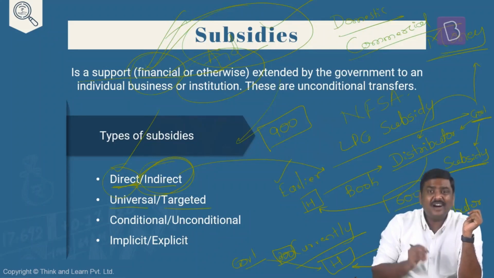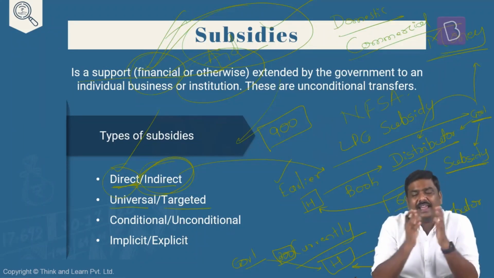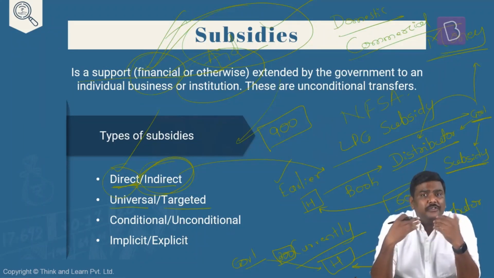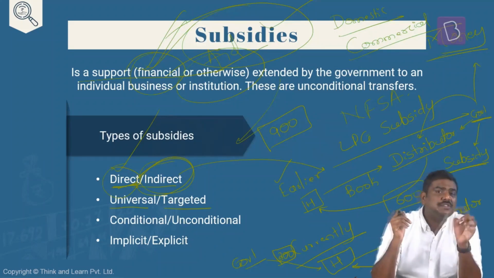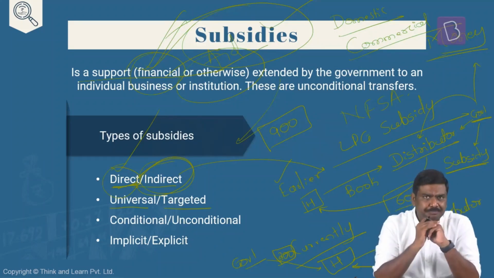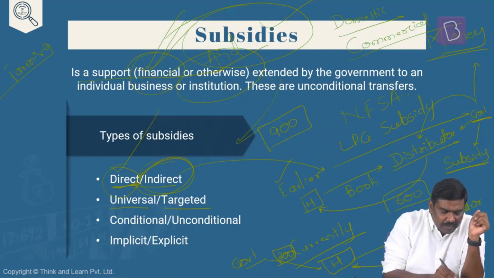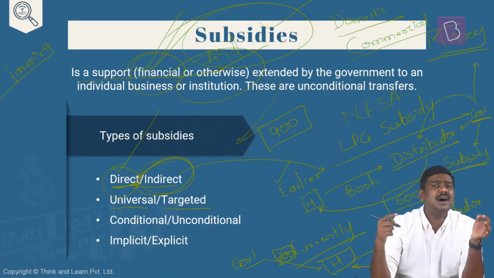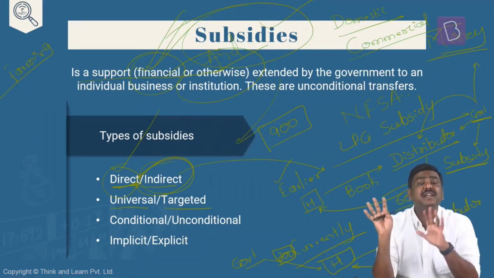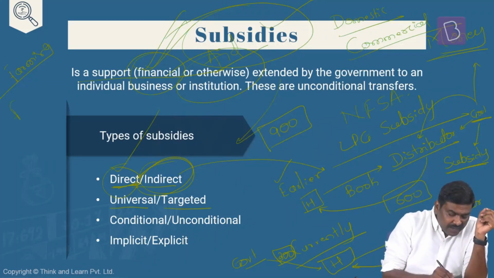Next classification, universal and targeted subsidies. Okay, universal and targeted. What's the basic idea here? In case of universal, the government will provide subsidies to everyone. I will repeat it. In case of universal, the government would be providing the subsidy to everybody in the system. For example, if you're involved in the farming community, if there's a farmer, irrespective of whether he's rich, poor, small, marginal, etc., they would be getting the same access to the subsidies. Everybody would be given access to subsidies. Best example, fertilizer subsidy.